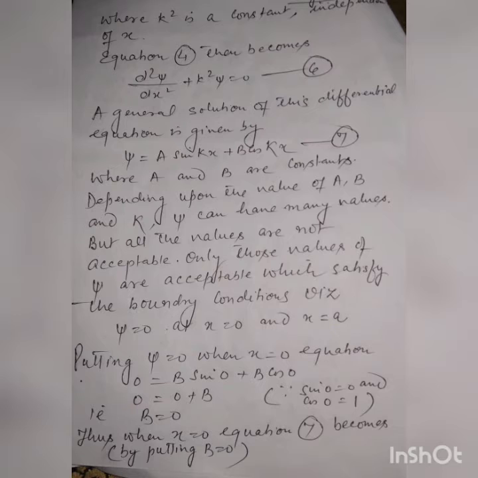Putting psi is equal to 0 when x is equal to 0 in equation 7, 0 is equal to a sin 0 plus b cos 0. So 0 is equal to 0 plus b, since sin 0 is equal to 0 and cos 0 is equal to 1. Thus at x is equal to 0, equation 7 becomes, by putting b is equal to 0,